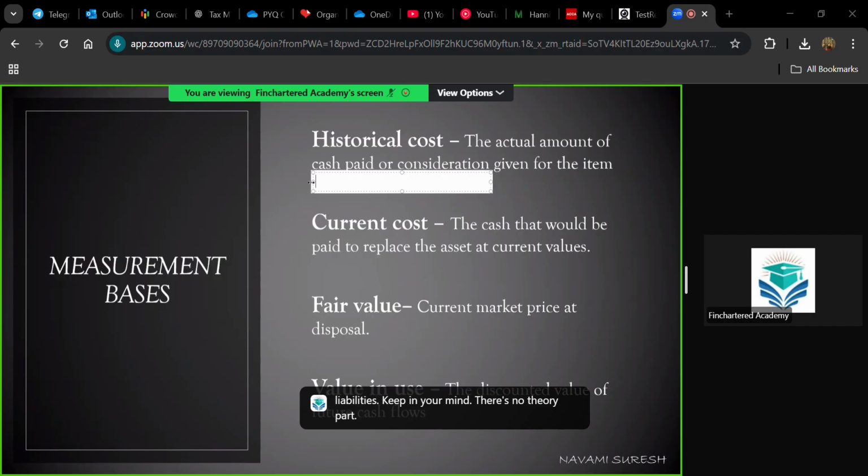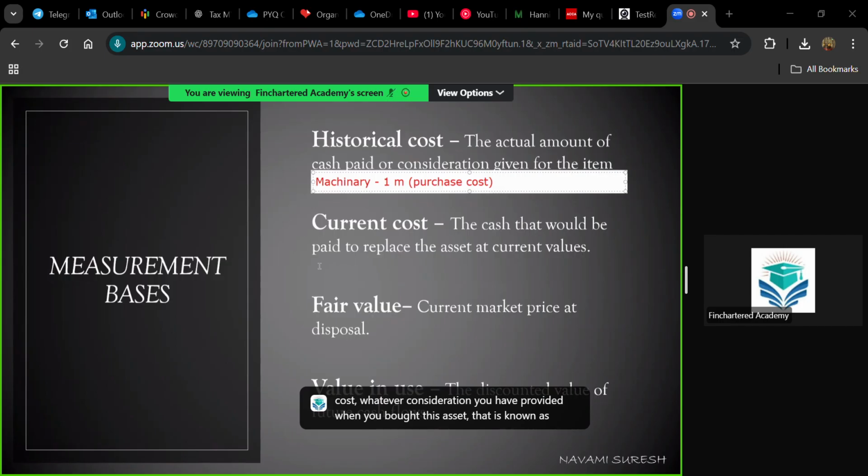So if you have an asset, for example, a machinery, and you bought this machinery for 1 million. Whatever is the money that you have spent for acquiring this asset, that is the historical cost. Machinery, 1 million, purchase cost. Whatever consideration you provided when you bought this asset is known as historical cost.